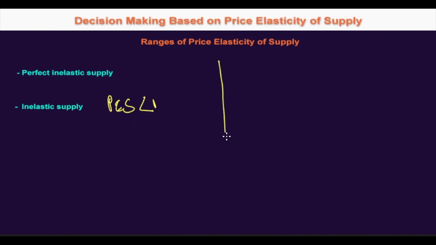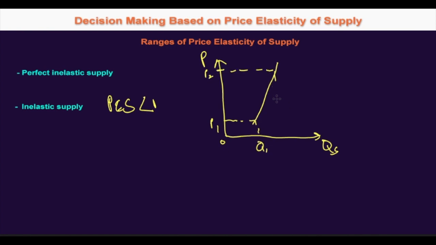So for an example, if you draw a diagram of inelastic supply, price here, this is quantity supplied, this is the origin, it will be something like this. As you can see, the price is P1, it's P2, this is Q1, it's Q2. The price has changed so much, however the quantity hasn't changed much. It is relatively unresponsive to the price change.